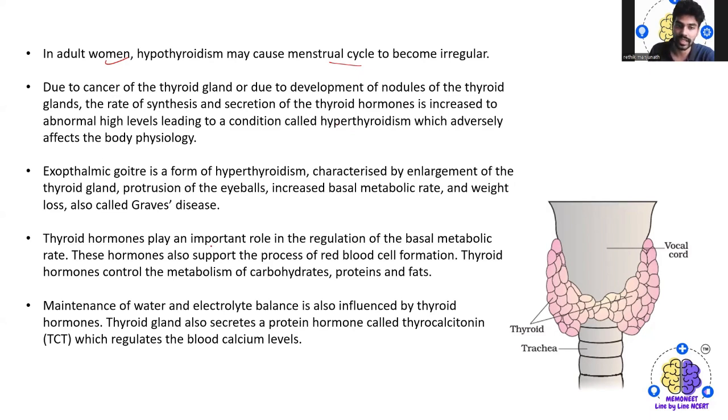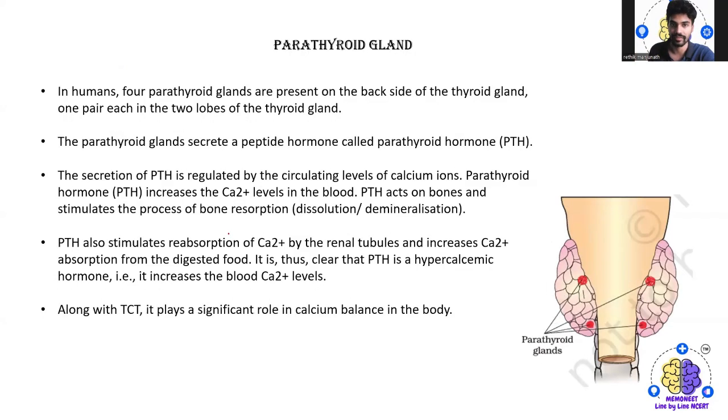Then thyroid hormones play an important role in the regulation of the basal metabolic rate. These hormones also support the process of red blood cell formation. Thyroid hormones control the metabolism of carbohydrates, proteins, as well as fat. Maintenance of water and electrolyte balance is also influenced by thyroid hormones. And the thyroid gland also secretes a protein hormone called thyrocalcitonin, which regulates the blood calcium level.